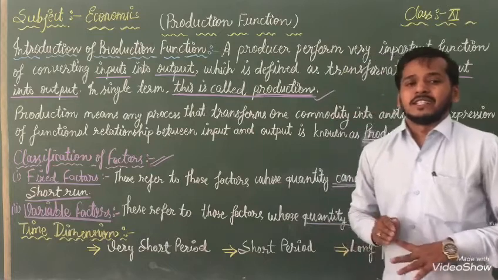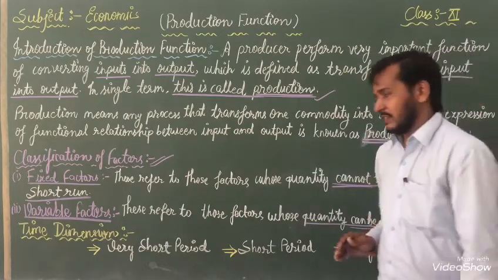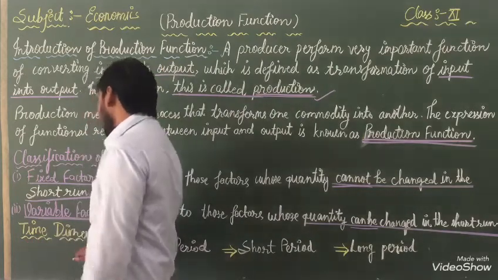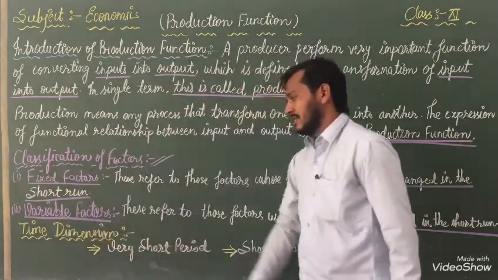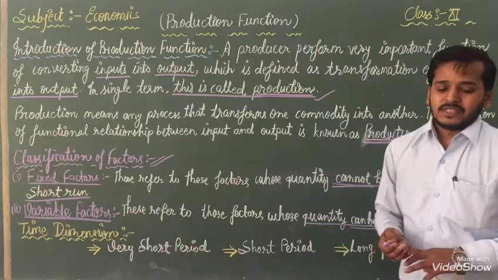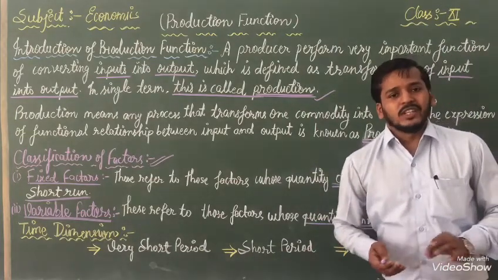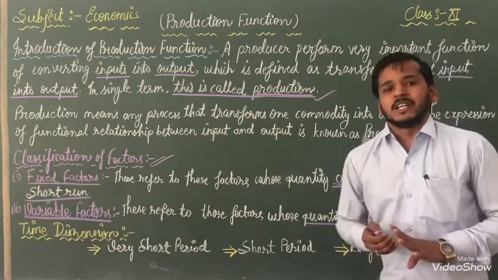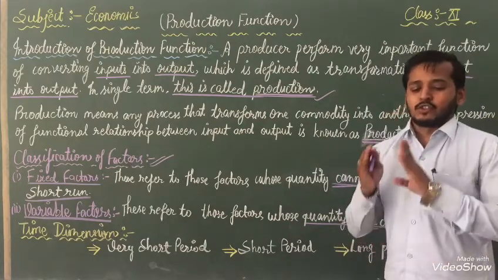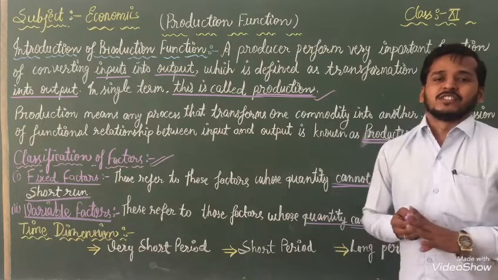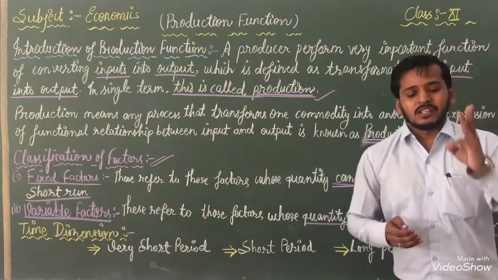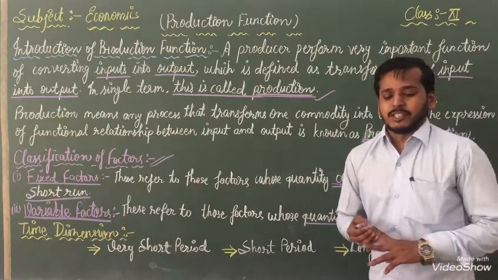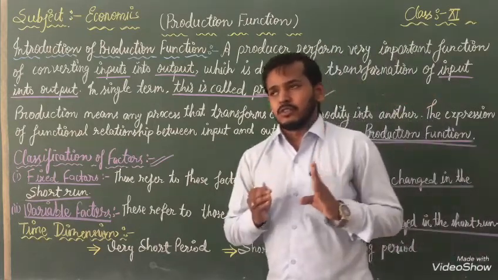But after that, our new topic is coming. First one is the time dimension. Now we are going to read time dimension. With the help of time dimension, we can make these types of function relationships. There are 3 time periods for studying the functional relationship between output and input.